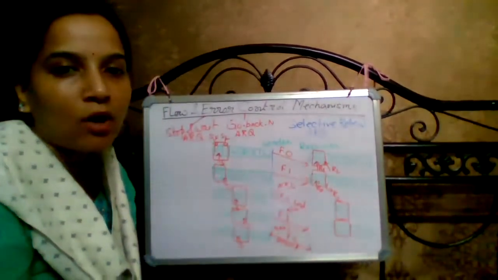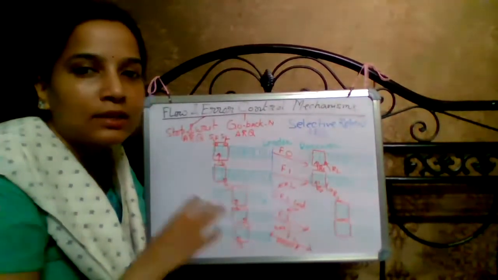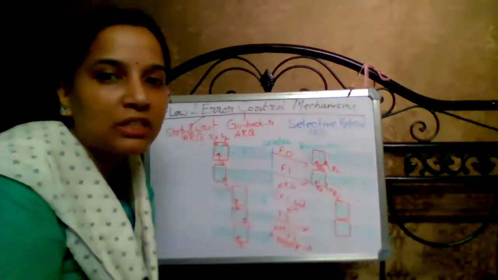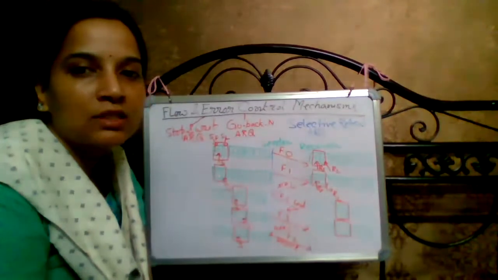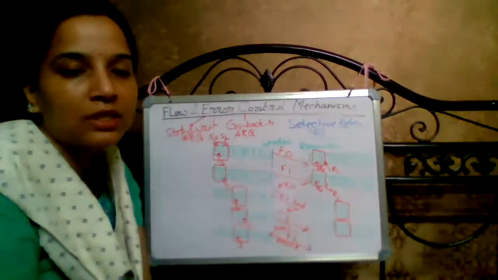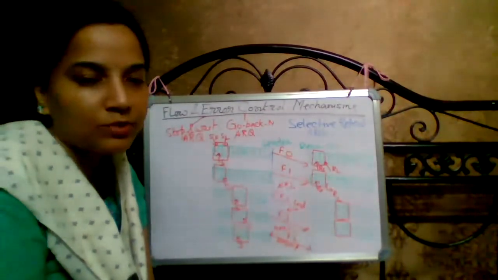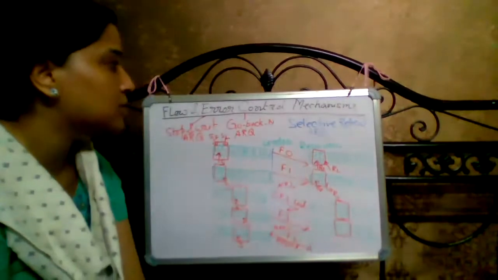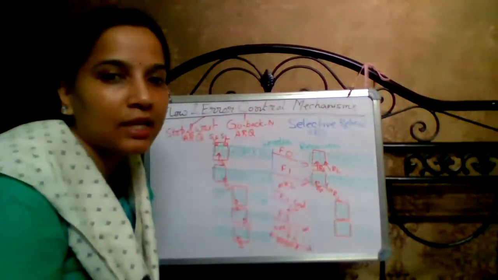That is the drawback of go back N ARQ: when the channel is noisy, or conflicting with many frames, it creates noise in the medium, or there may be collisions between the frames. That particular problem is solved in selective repeat ARQ.